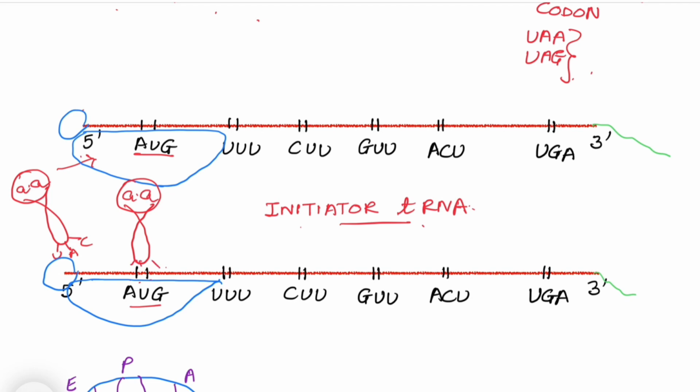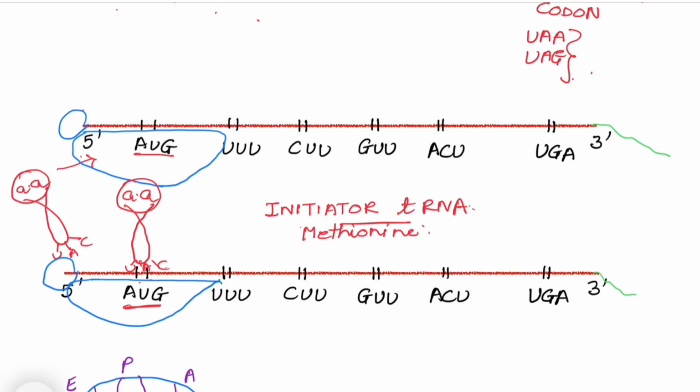So this is UAC. It is complementary, so it will fix itself. The amino acid that this particular initiator tRNA carries is methionine. So we can say AUG is the start codon and also it codes for methionine. So this tRNA comes and attaches here.